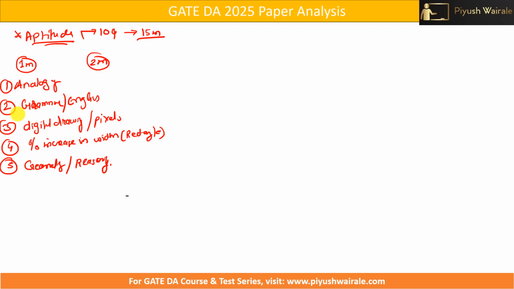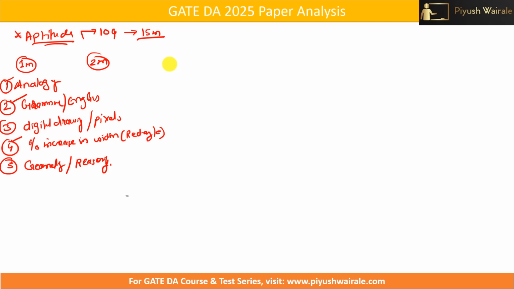If you observe these 5 questions, the second question was easier, the fourth question was easier, and analogy also was easier. Okay, so I can say out of 5 questions, 3 questions are easily solvable. Okay, now what about the 2 marks questions?